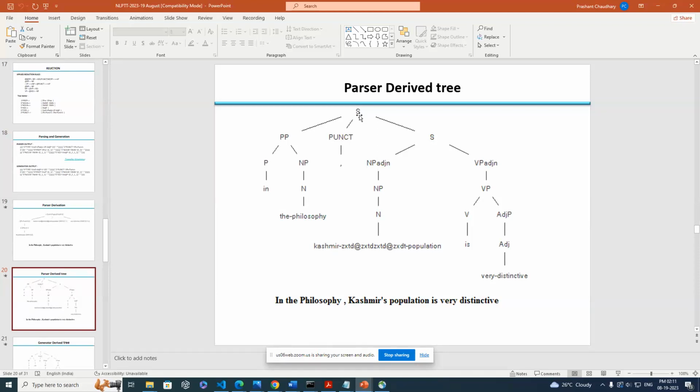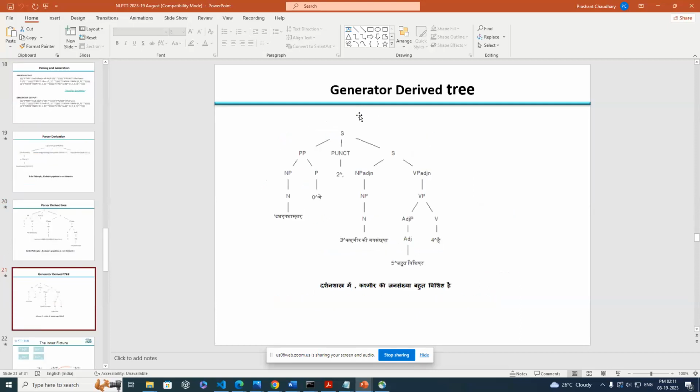Suppose there are four candidates, each with some probability. The one with the highest probability will be given the chance first. So this is a kind of ranking we have done using the statistical model. This is basically the translation parsing generator, and finally we can construct the parse generator in the target language. Here we have taken the Hindi language, but this can be any Indian language. Currently we have done 9 to 8 languages.